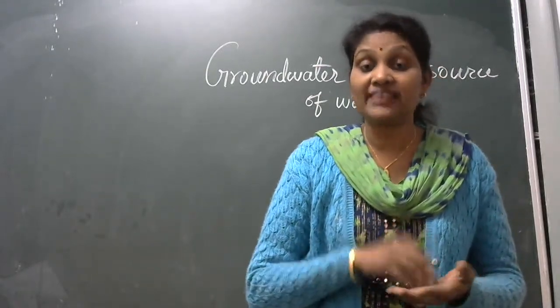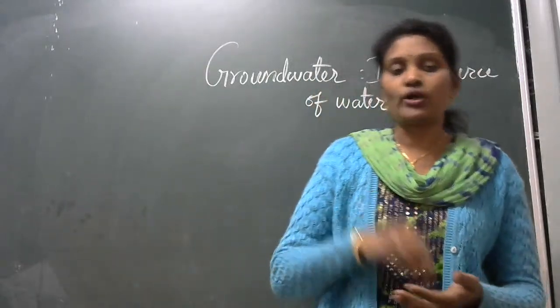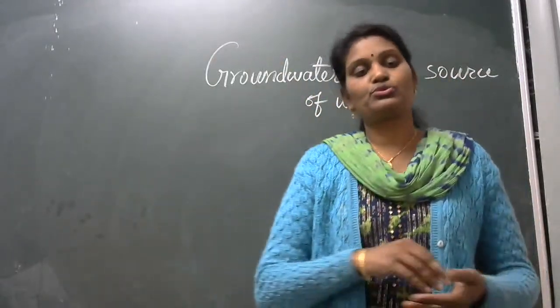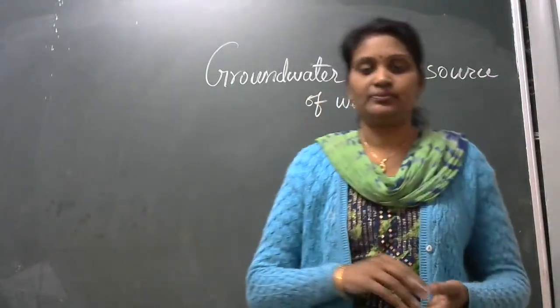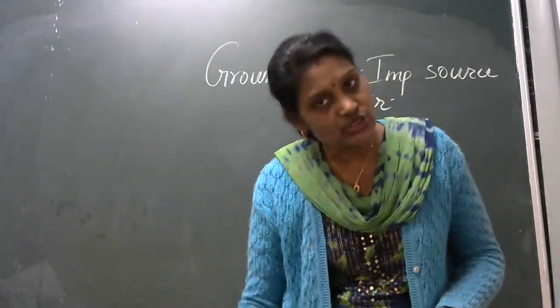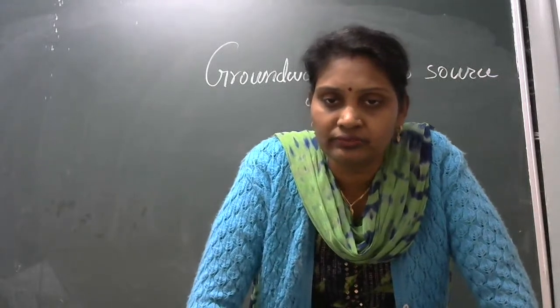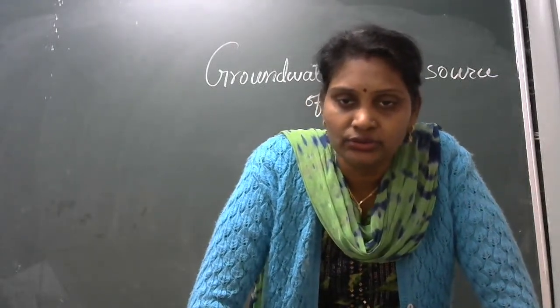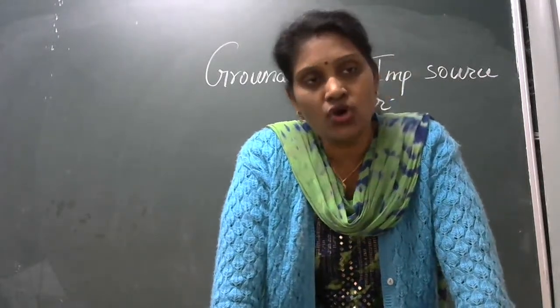But what is groundwater? Which is under the ground, the water that seeps into the ground. Ground के नीचे, जमीन के नीचे, soil के नीचे. Understood now, students? Is it clear? The water that is under the ground, inside the soil.